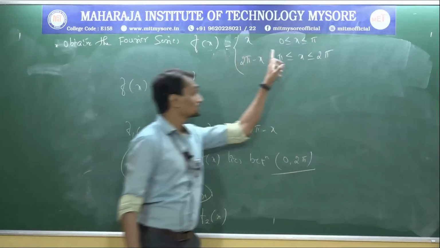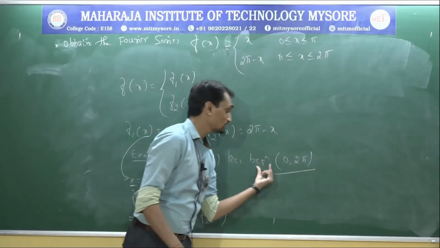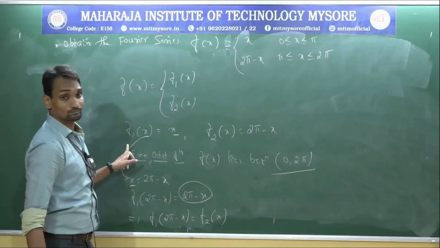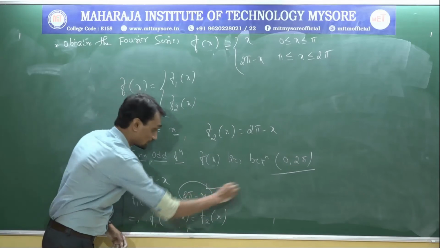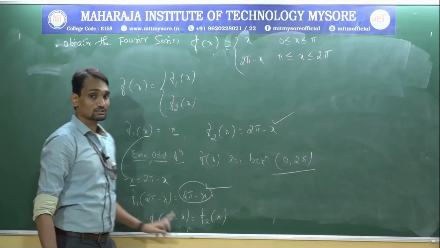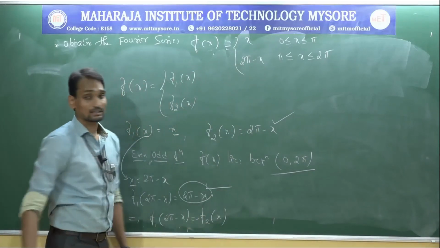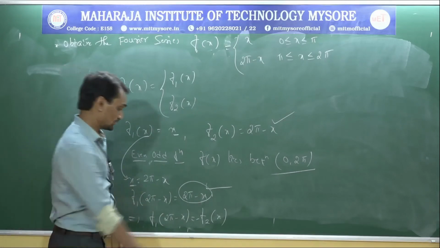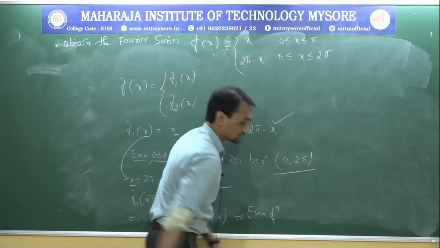Now they are divided over 0 to 2π. See here, for the even and odd function, f(x) lies between 0 to 2π. So x equal to 2π minus x, which we need to substitute in place of f1. f1(2π minus x) equals 2π minus x, whatever this value is, that is f2(x). So f1(2π minus x) equals f2(x). Therefore, the given function is even. If you got a negative here, then it is an odd function. Odd function means you get a negative value, even function means a positive value. So, this implies an even function.